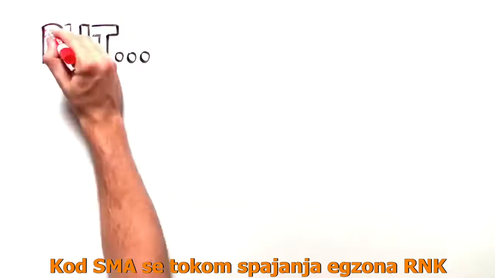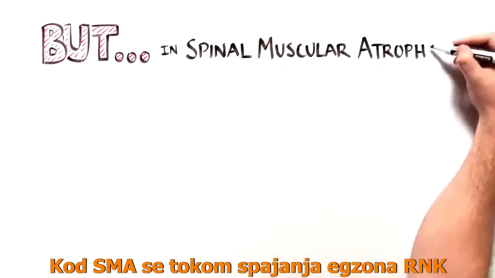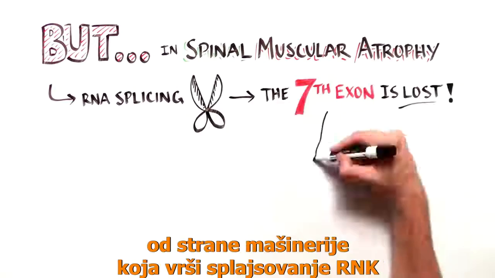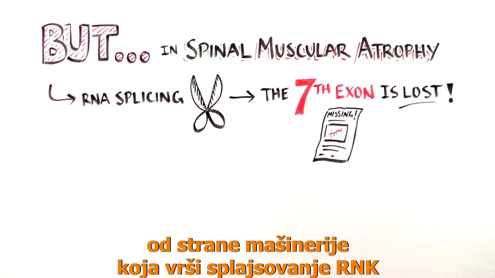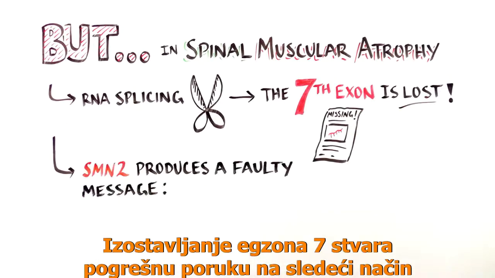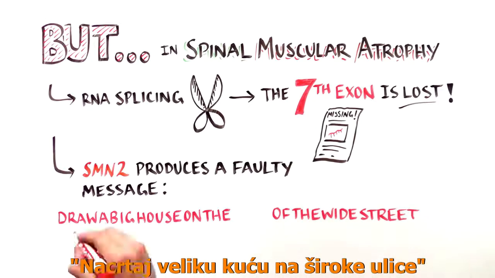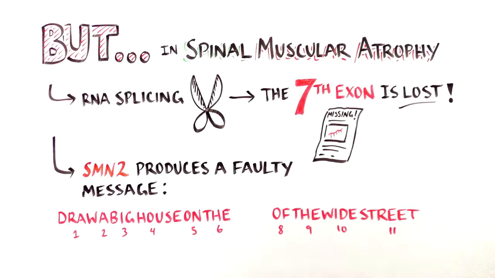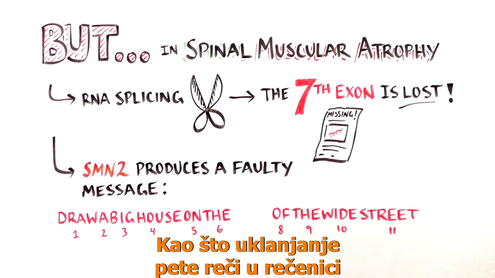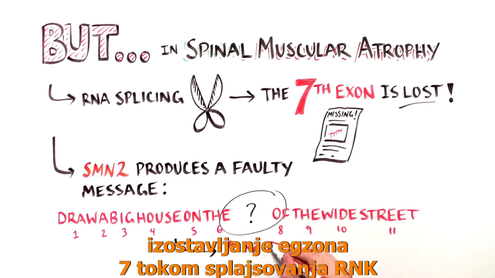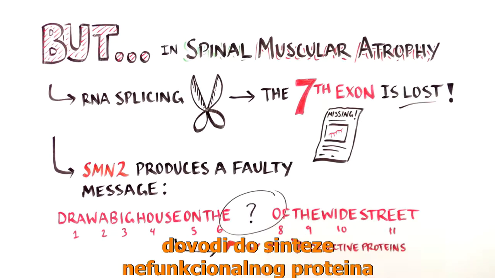In SMA, it turns out that during RNA splicing, the 7th exon of SMN2 is skipped by the machinery that edits RNA. Skipping of exon 7 generates a faulty message: draw a big house on the wide street. Just like removing word number 7 in the sentence leads to a statement that makes no sense, removing exon 7 in the RNA results in a defective protein.